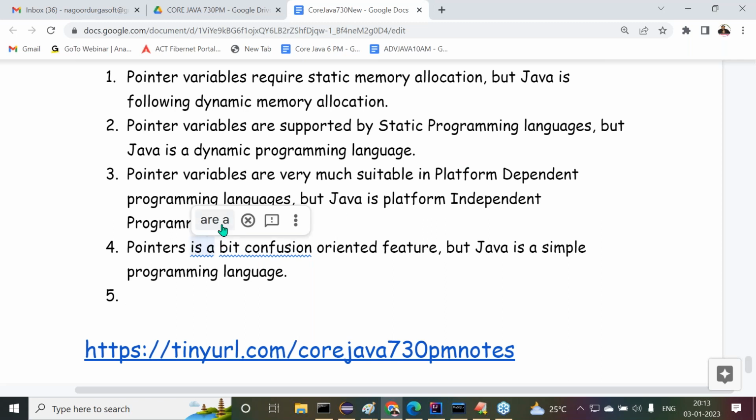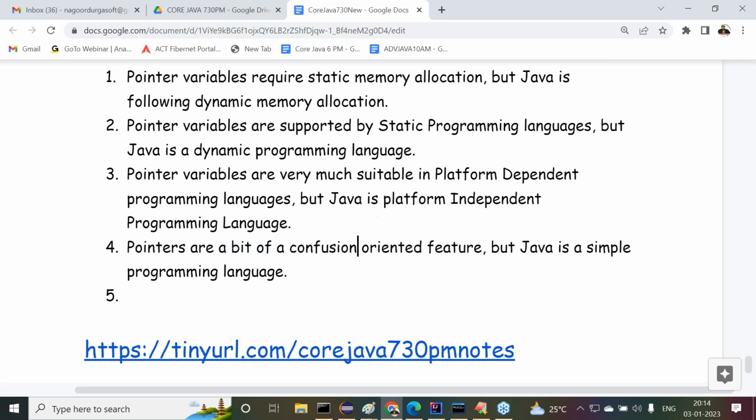Guys, observe carefully what I am telling you. Pointers are a bit of a confusion oriented feature. That's okay, fine. How can I say pointers are a bit confusion oriented? Observe carefully. One direction is as per our developer's view. When we learn the C programming language for the first time, up to loops, up to all the concepts, or maybe arrays, okay, no problem. But when we come to pointer variables, there is an immediate sudden change in the terminology.